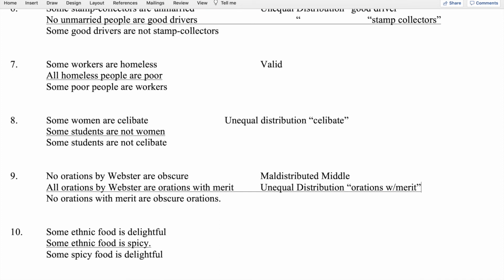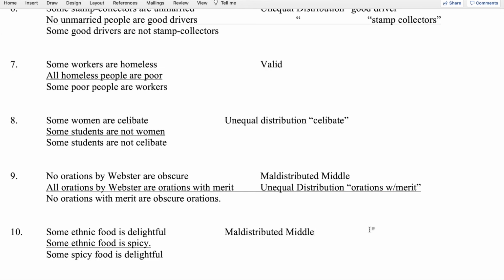We have 3 affirmative statements, so we don't have unequal negation. We have the middle term, ethnic food, but ethnic food is not distributed at all. Both times it's the subject of a particular, and middle terms must be distributed once and only once. So we have maldistributed middle. And then the end term, spicy food, is not distributed at all, and neither is the end term delightful. So both end terms are equally distributed, but the syllogism is still invalid because it commits the fallacy of maldistributed